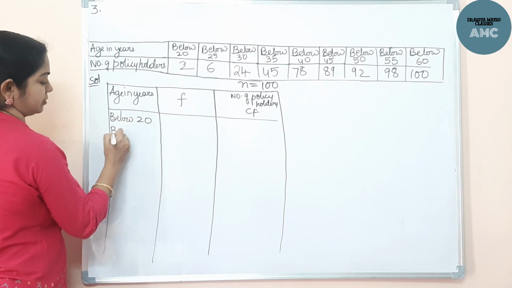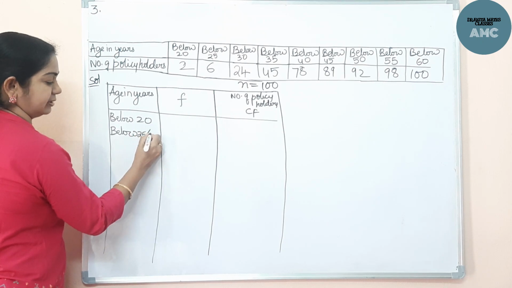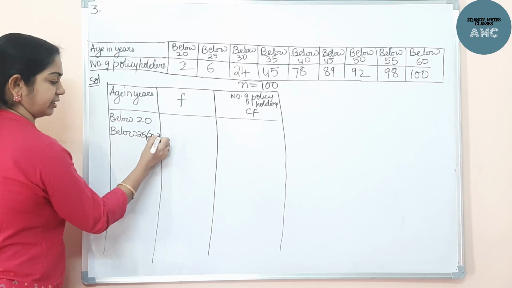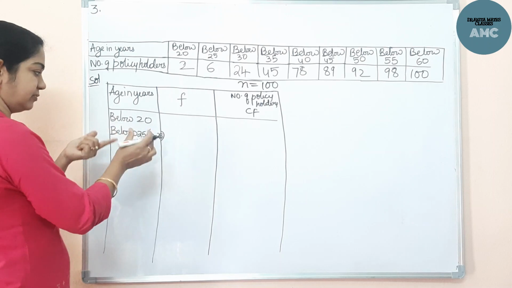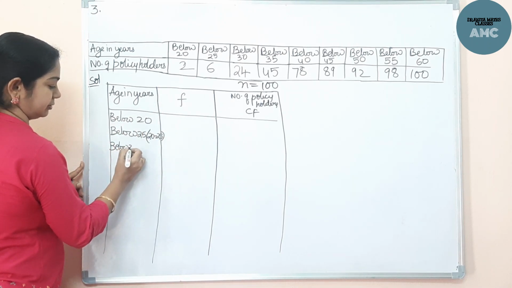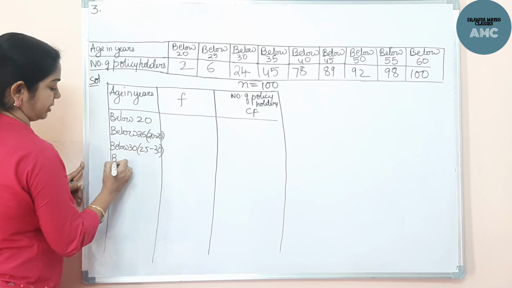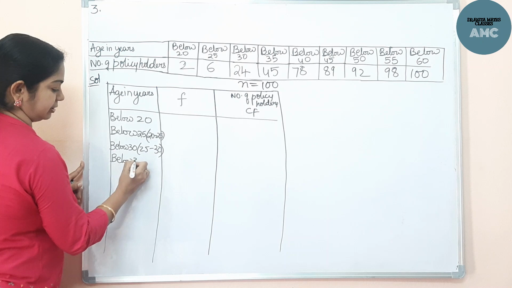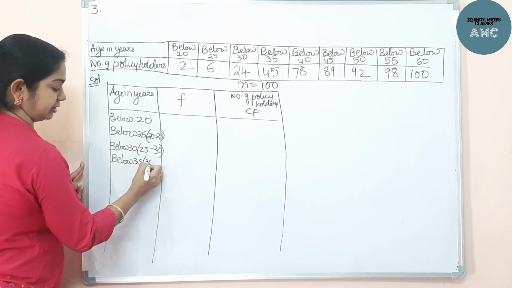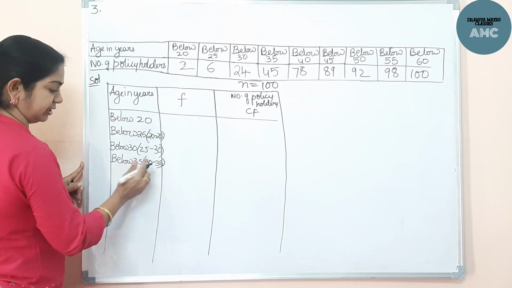Now here age is below 20. Next one, below 25. That means here the range is 20 to 25, age between 20 to 25. Now below 30, that means 25 to 30. Likewise, below 35, 30 to 35, the class interval. Just below 35 means it comes in the range of 30 to 35.